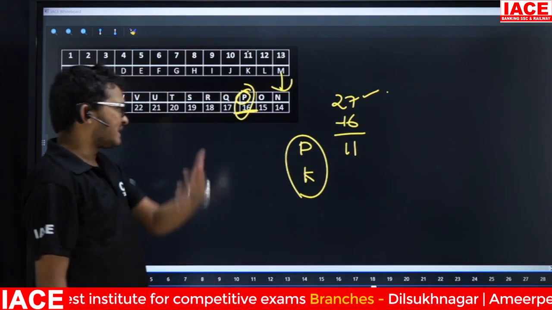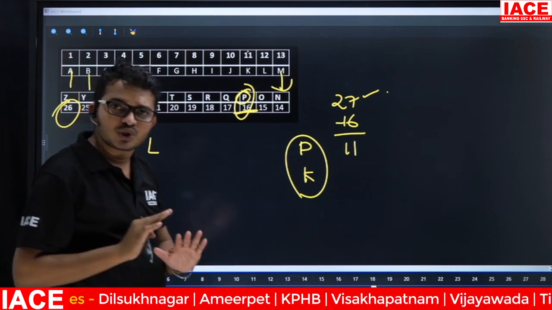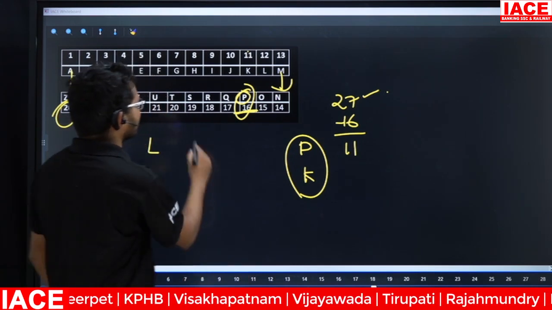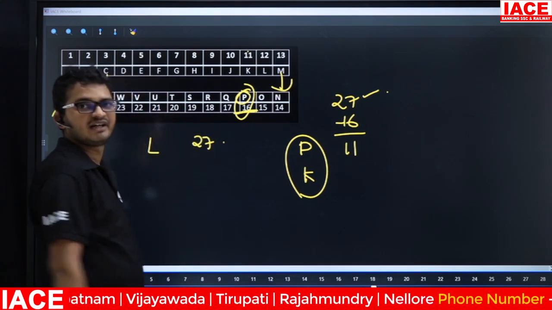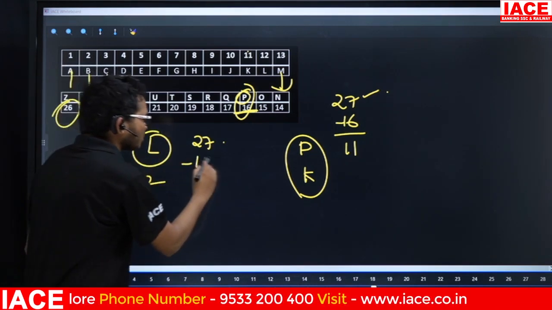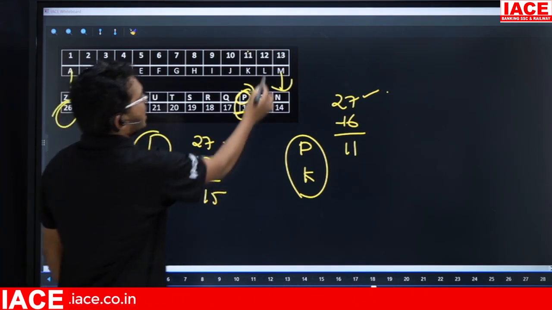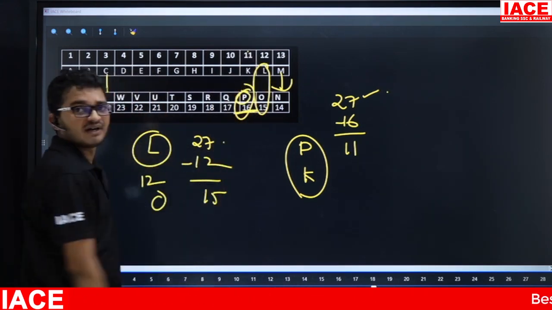Suppose we take L and I want to find the opposite of L. For that purpose, I consider total alphabets as 27. The face value of L is 12. 27 minus 12 is 15. 15 means O. That means the opposite of L is O.